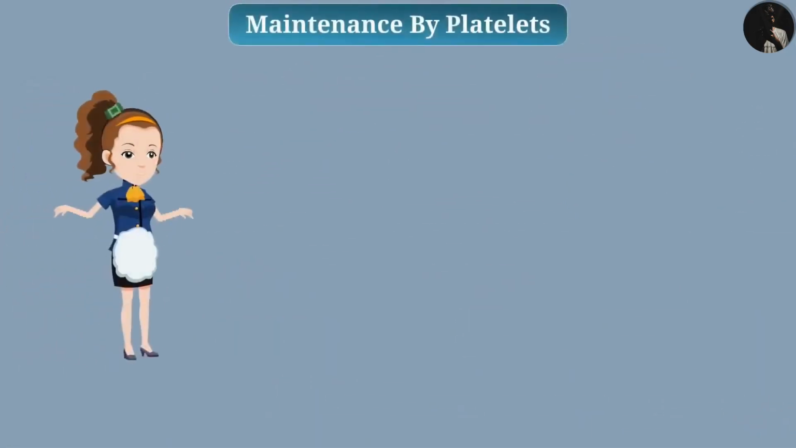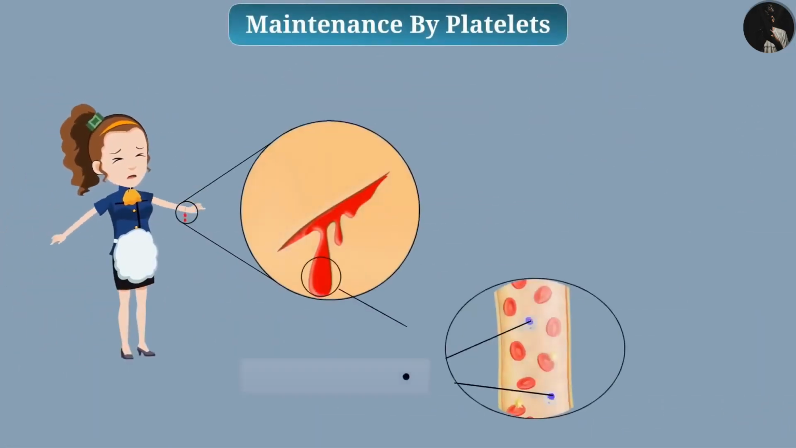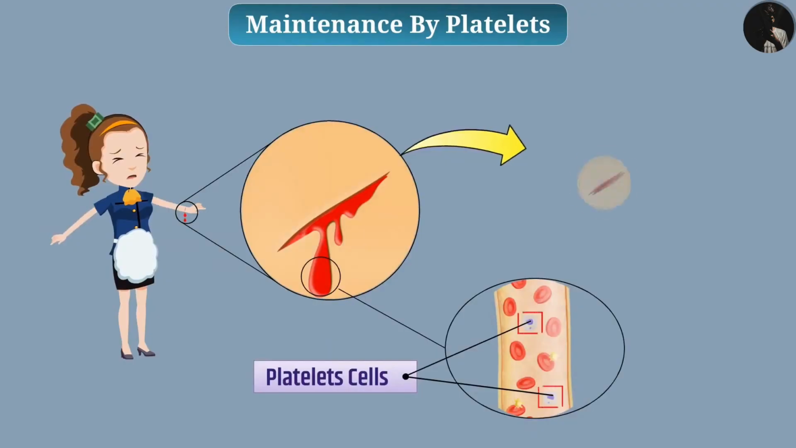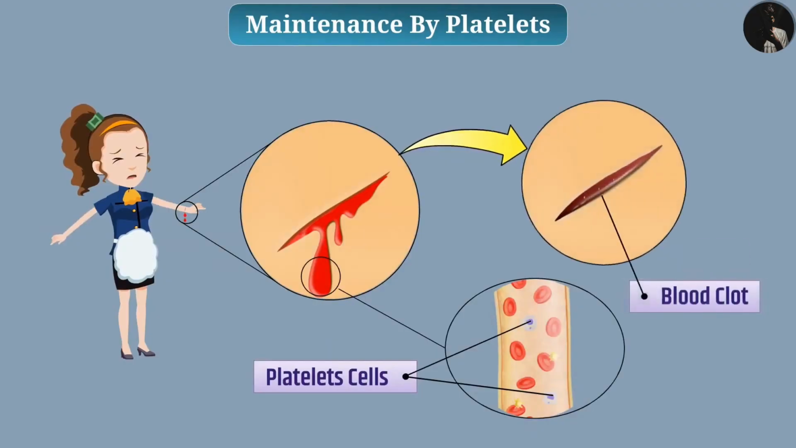Maintenance by platelets. When we get hurt, there are platelets in the blood to stop the bleeding from our body. These cells make a blood clot at the place of bleeding and stop the bleeding.